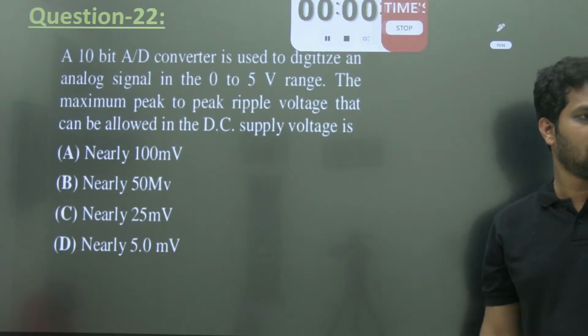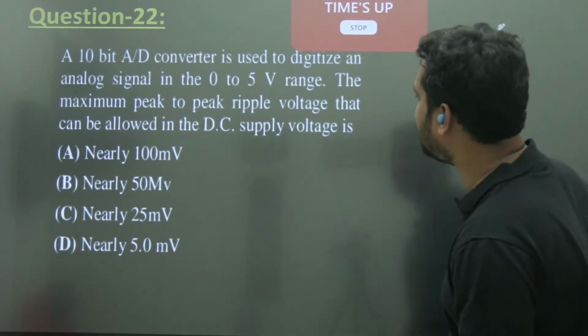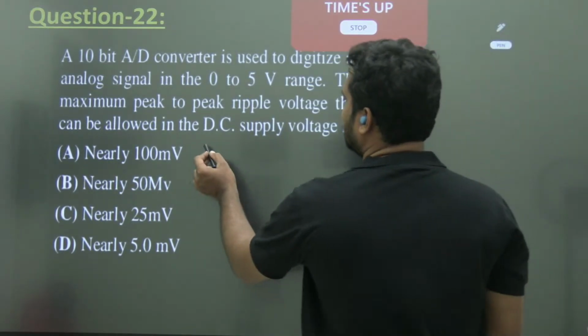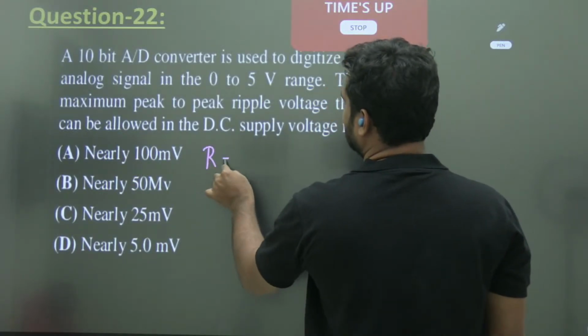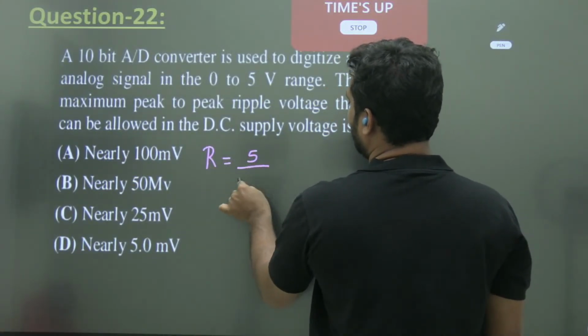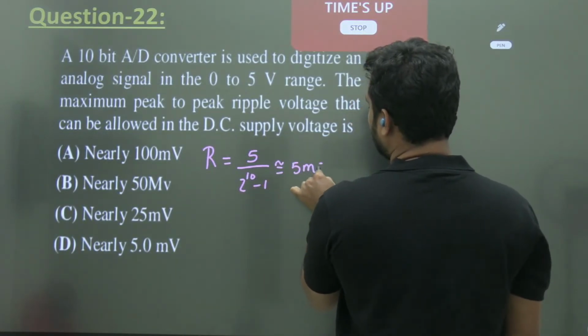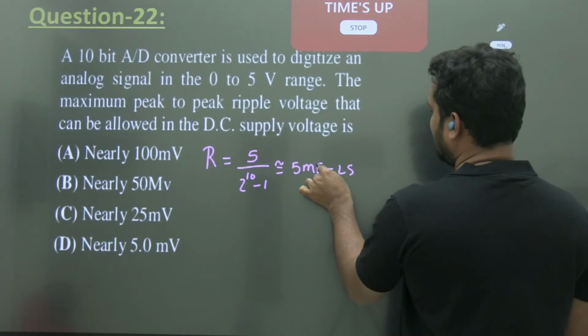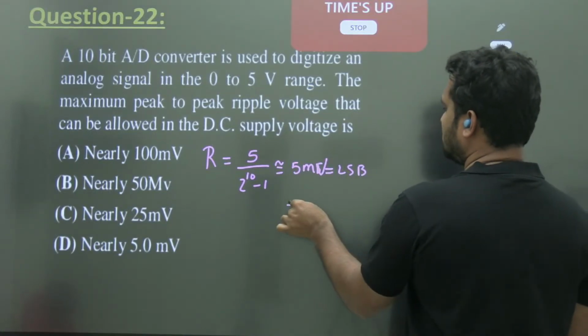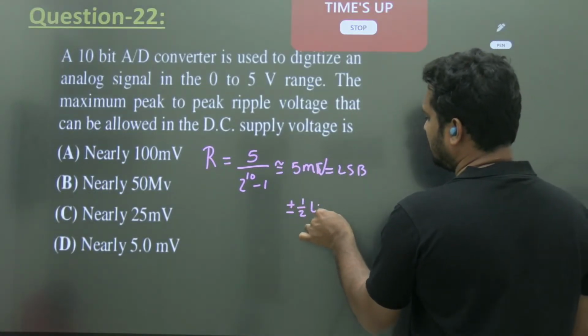Come on, this is an answerable question, the time is up. First find the resolution. 5 by 2 power 10 minus 1, 5 millivolts. It is 1 LSB. Okay. So plus or minus half LSB.